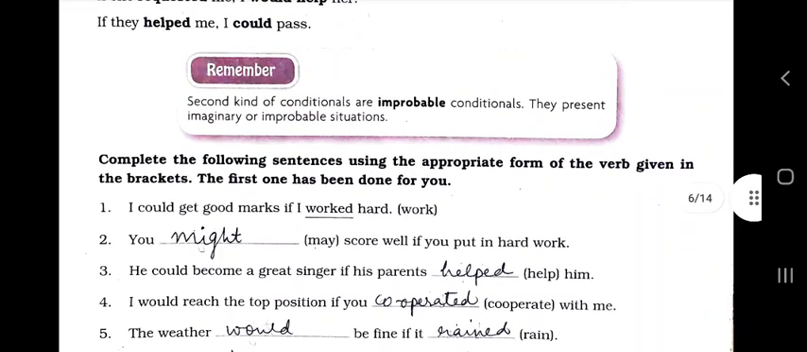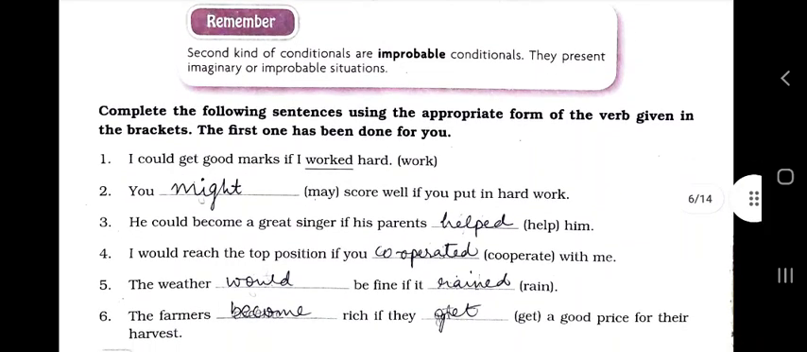Now complete the following sentences using the appropriate form of the verb given in the bracket. The first one has been done for you. I could get good marks if I worked hard. You might score well if you put in hard work. He could become a great singer if his parents helped him.